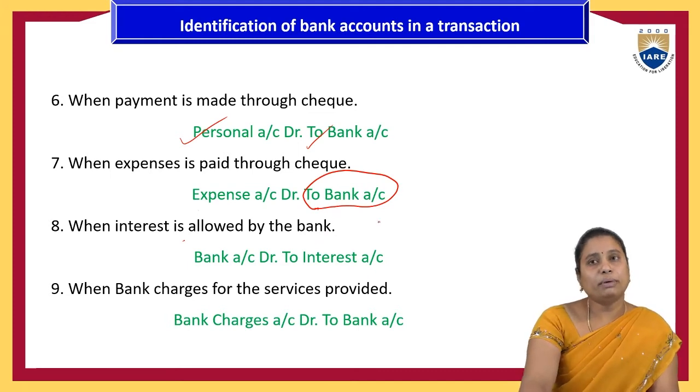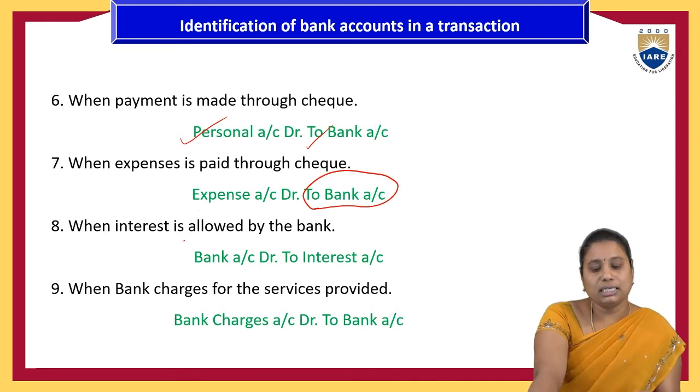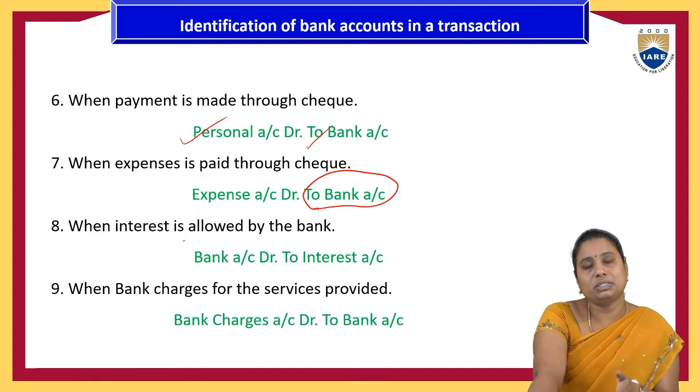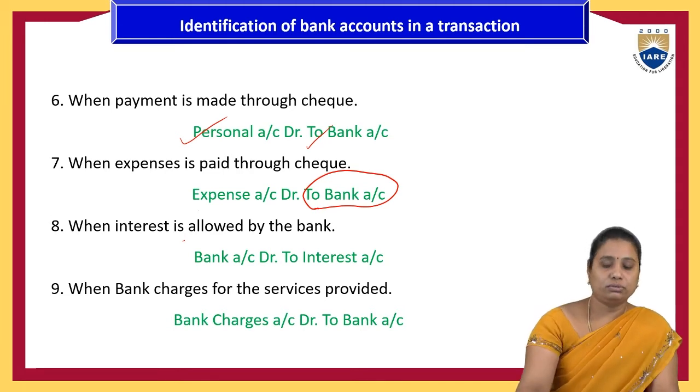When interest is allowed by the bank, then a fund is added to the bank account. Under the bank account, cash is coming to the organization in the form of interest, so it is an income to the organization. So that's why interest is a credit and the bank account is the debit. And when the bank charges for the service provided, under the bank account it is reducing, it goes out, and the bank charges are an expenditure for the organization. Bank charges account debit to bank account.